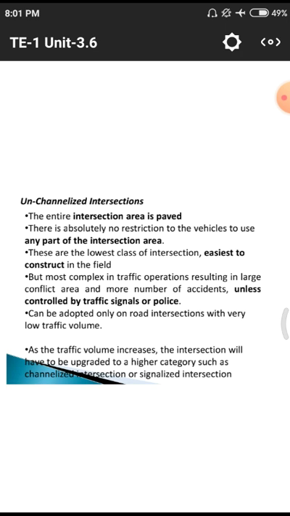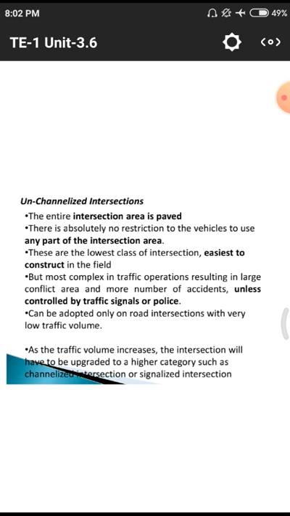Next one, that can be adopted only at road intersections with a low traffic volume. At those particular points there may be a separate police or other team monitoring to avoid accidents. As the traffic volume increases, the intersection will have to be upgraded to a higher category such as channelized intersections, signalized intersections.